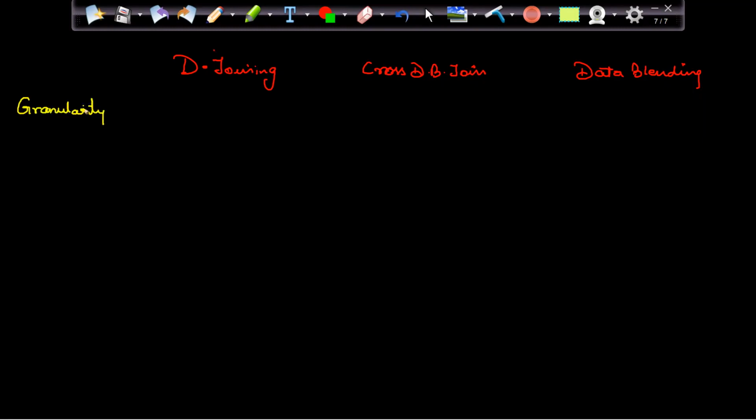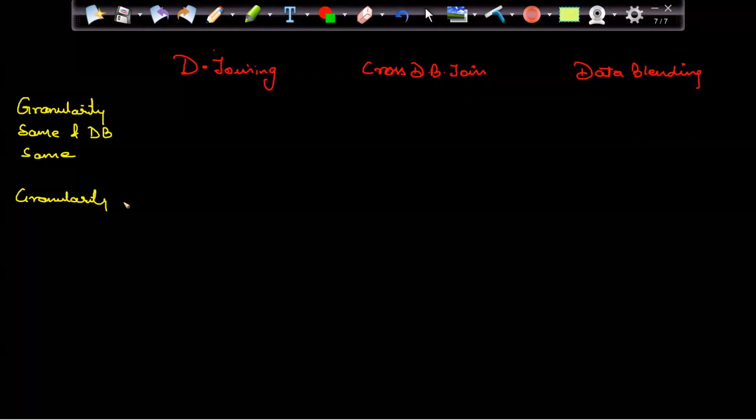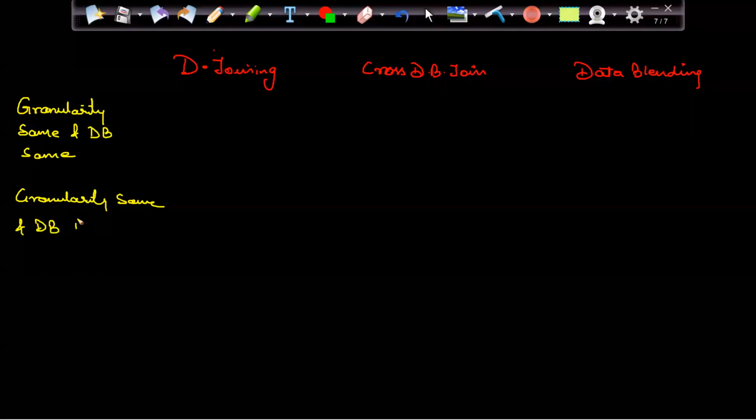Granularity same and DB same. Granularity same and DB different.